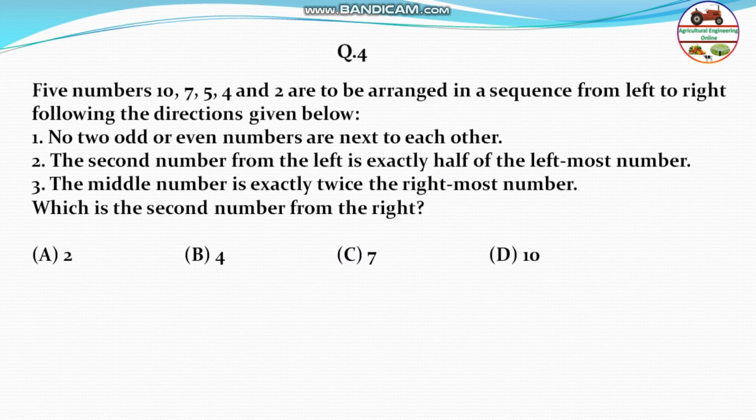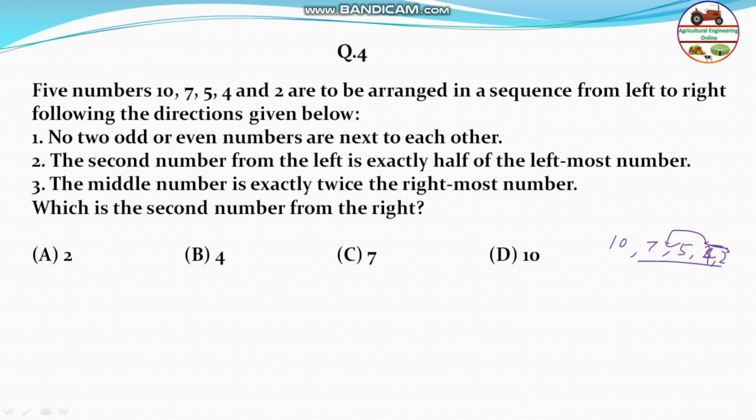Next question: 5 numbers 10, 7, 5, 4 and 2 are to be arranged in a sequence from left to right following the directions given below. First of all, the direction is that no two odd or even numbers are next to each other. That means if you write 10, 7, 5, 4, 2, then 4 and 2 are both even and next to each other, so it cannot be correct. So therefore you have to do it differently.